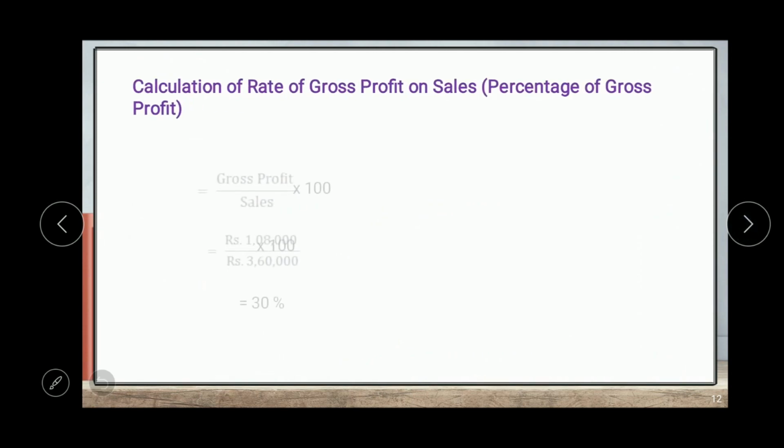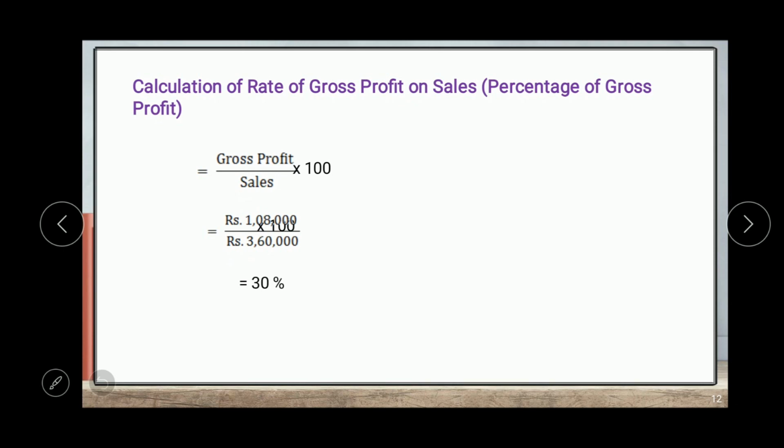Percentage of gross profit is gross profit divided by sales into 100. So gross profit is 1,08,000 divided by sales 3,60,000 multiplied by 100. It will be 30%. So the percentage of gross profit for the previous year is 30%.